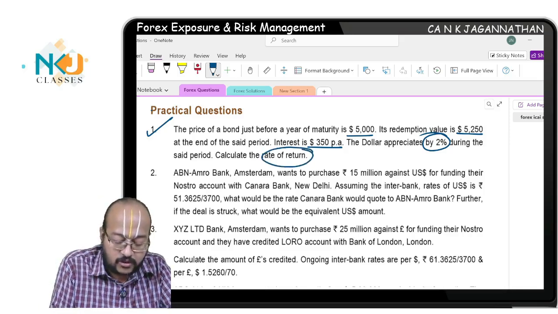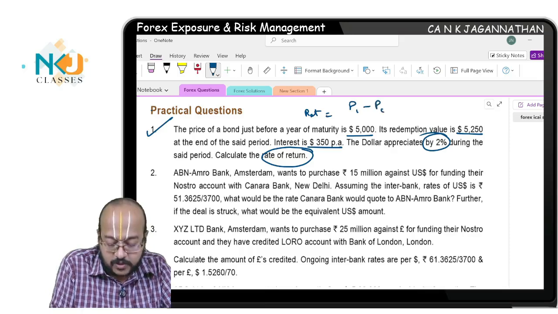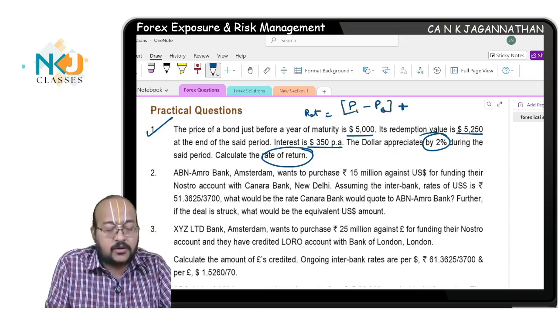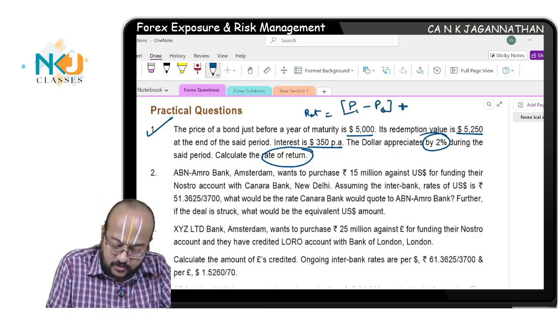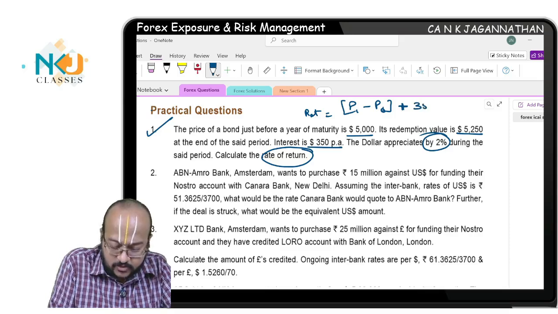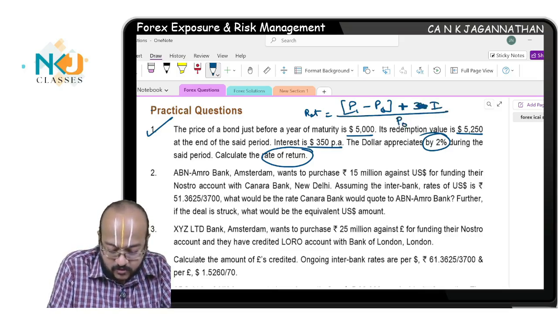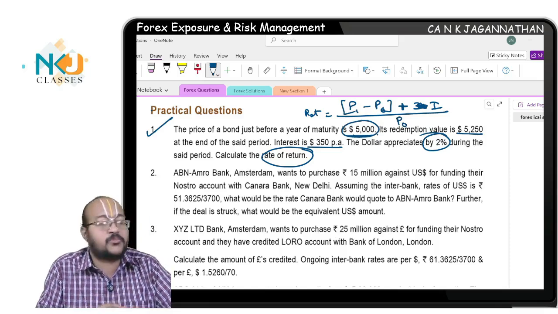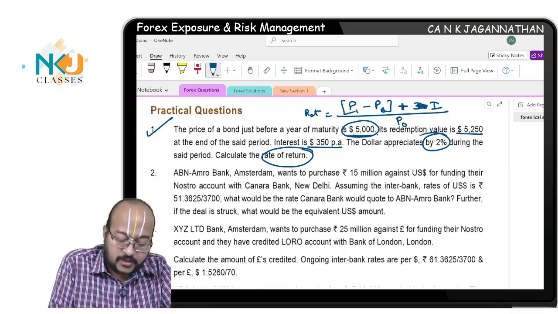I told you, return is nothing but P1 minus P0, this is the capital gains portion, plus the interest portion. How much is the interest? 350, right? So capital gains plus interest divided by your opening price P0, which is 5,000. This is how you compute return in terms of percentage.